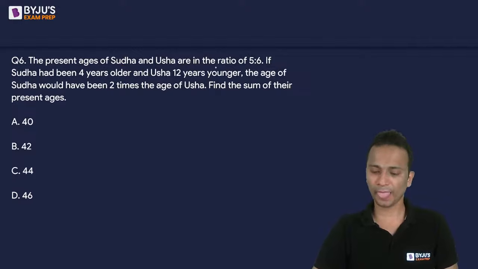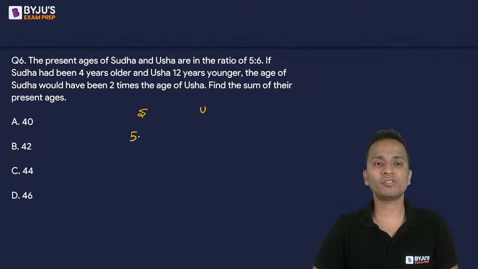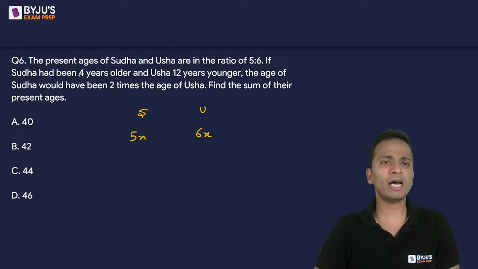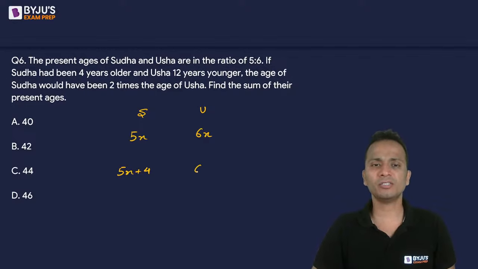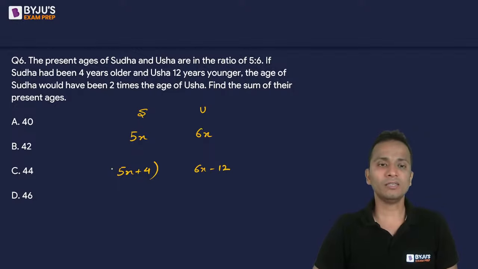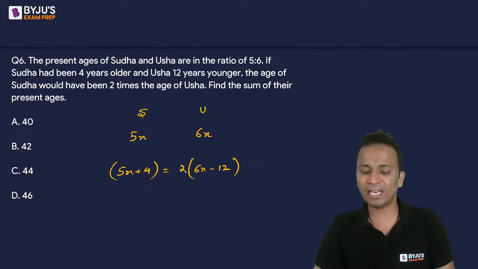Sudha and Usha, their ages are in the ratio 5 is to 6. So this is Sudha and this is Usha. The ratio of their ages is 5 is to 6. So I'm assuming their ages as 5x and 6x. Now they are saying that if Sudha had been 4 years older, so if Sudha's age is 4 years more and Usha 12 years younger, that means Usha will be 6x minus 12, the age of Sudha would be twice the age of Usha. We have got a very simple equation. Let's simplify this equation and get the value of x.